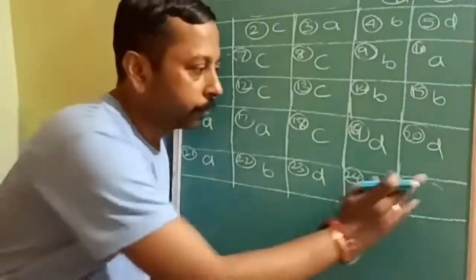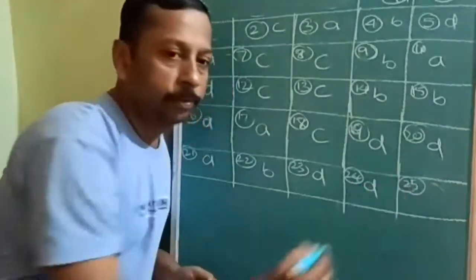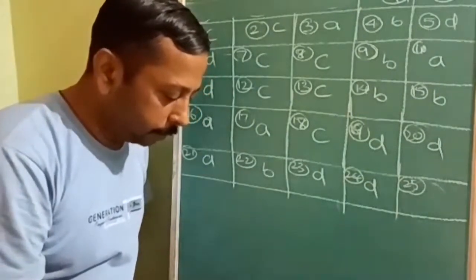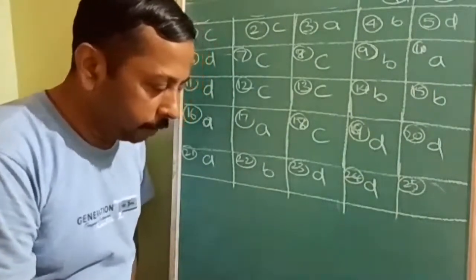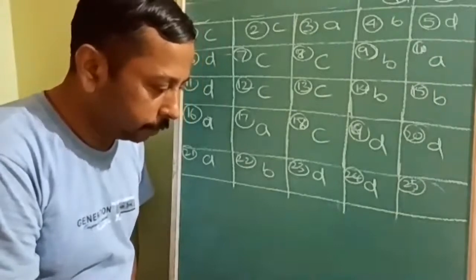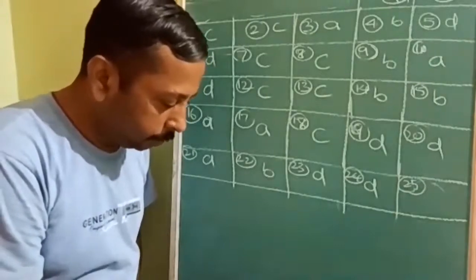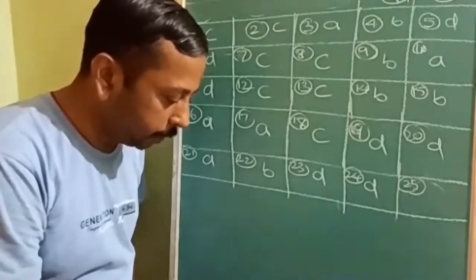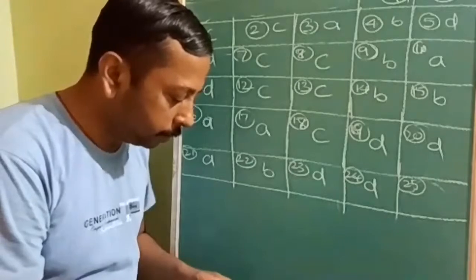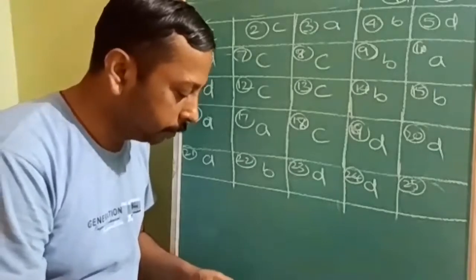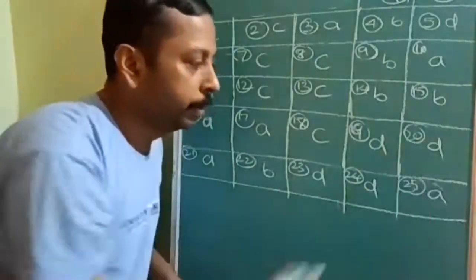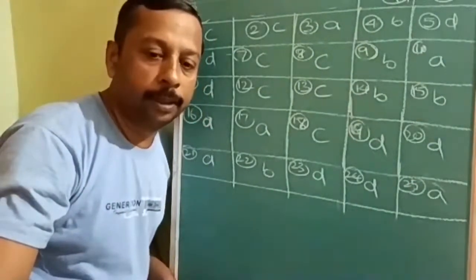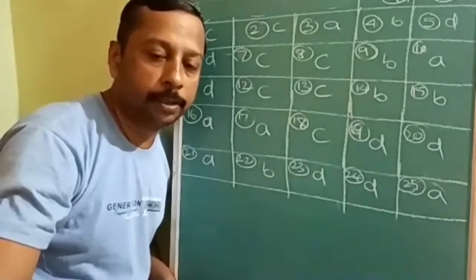Then the 25th question. Which one of the following can cause coagulation of proteins? Coagulation of proteins. Sodium plus, Mg plus, all are highly reactive. Proteins are less reactive. Therefore, the answer will be A. Why is the answer A? Is it understood? The rest are all highly reactive, meaning highly ionic in nature. Okay.